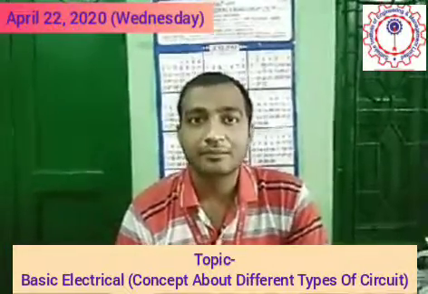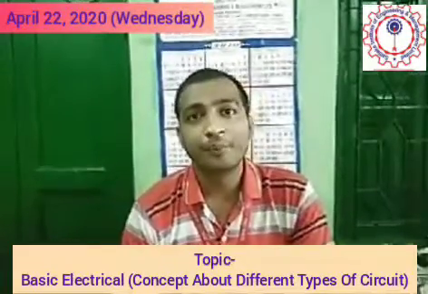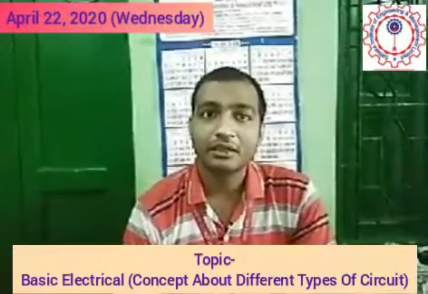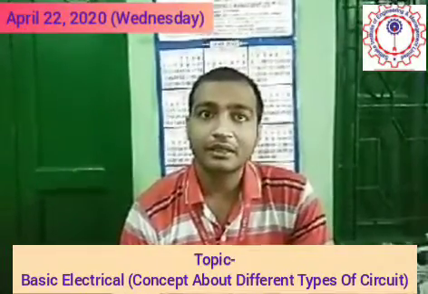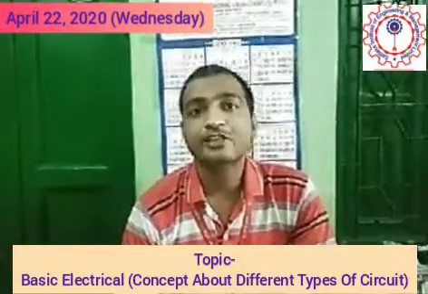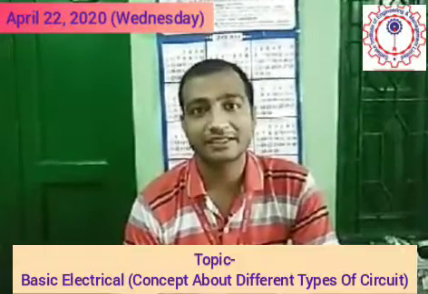They describe a circuit as an open or closed path where current can flow or tends to flow. This is the basic phenomenon of the circuit.